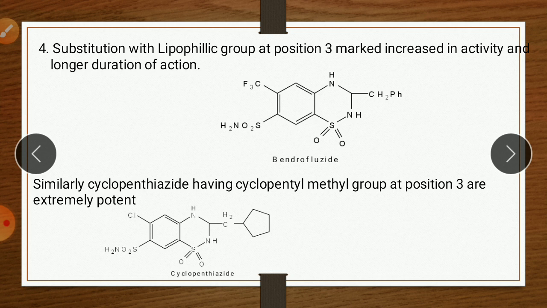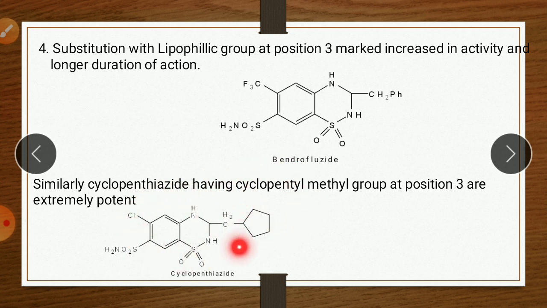Example is bendrofluazide. So here the example is bendrofluazide, which contains a lipophilic group. It is a benzyl group on position 3. Next, similarly, cyclopenthiazide having a cyclopentyl methyl group. So here again on the same position, the third position, there is a cyclopentyl methyl group, which is also a lipophilic group. Therefore it shows more activity. The drug name is cyclopenthiazide.